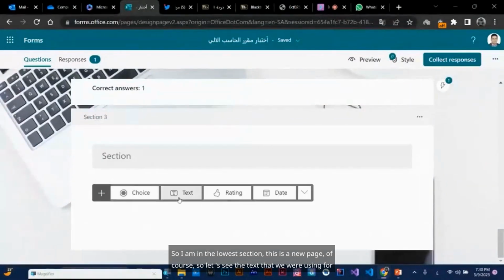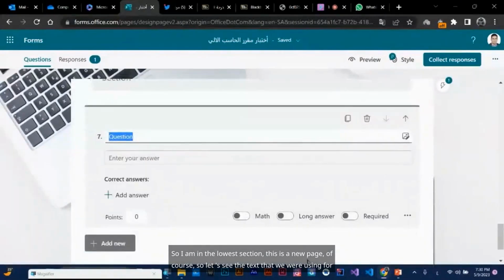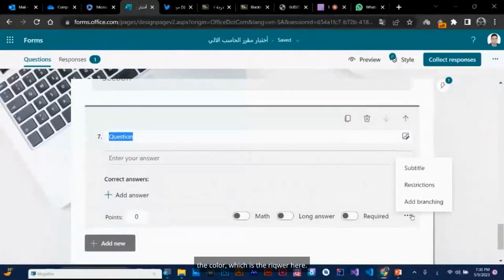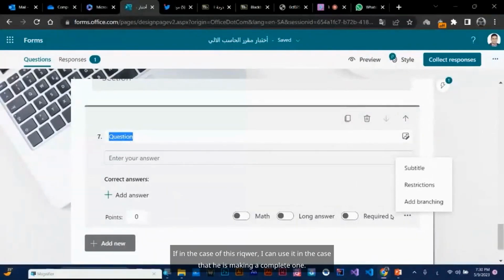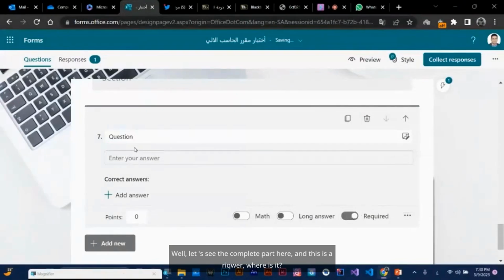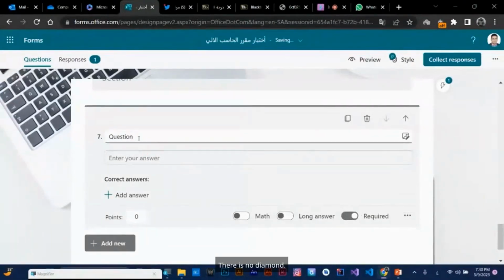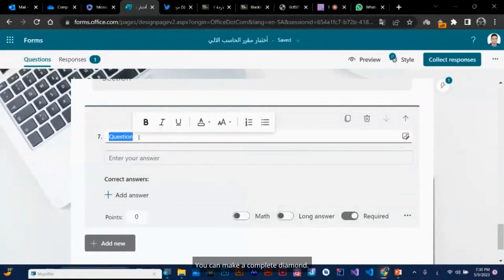This is a new page, of course. So let's see the text that we were using for the color, which is the required one here. If it's required, I can use it in case he is making a complete one. Let's see the completion part here, and this is required. We have already tried it. You can make a completion, there is no problem.